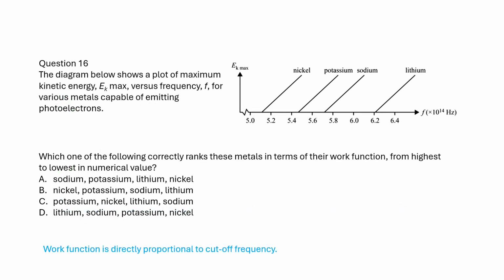Work function is directly proportional to cutoff frequency, which is the intercept on the horizontal axis. From highest to lowest, the metals are lithium, sodium, potassium, and nickel.